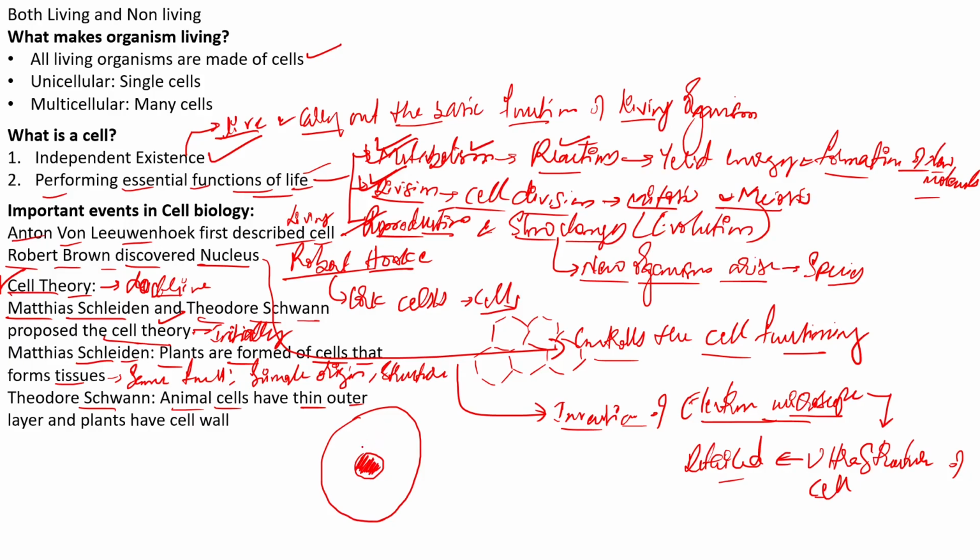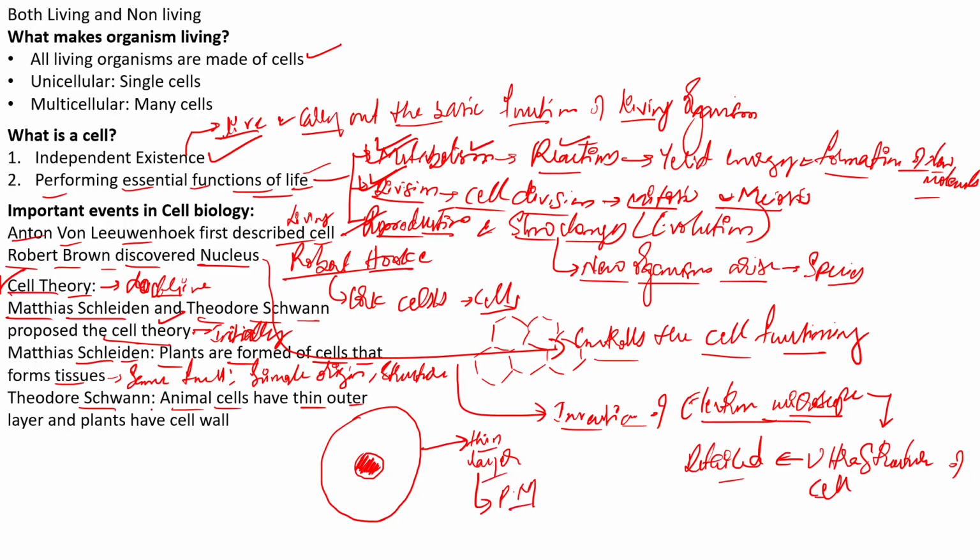Schwann observed that every animal cell has an outermost delimiting thin layer. Now we know that this thin layer is called the plasma membrane. We will study the structure of the plasma membrane in more detail shortly in the upcoming classes.